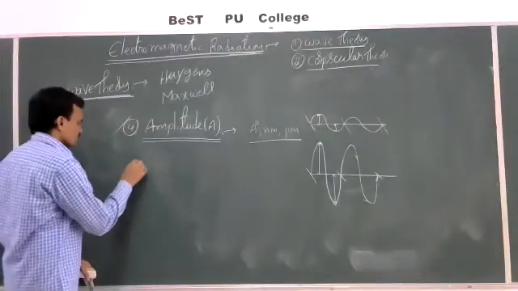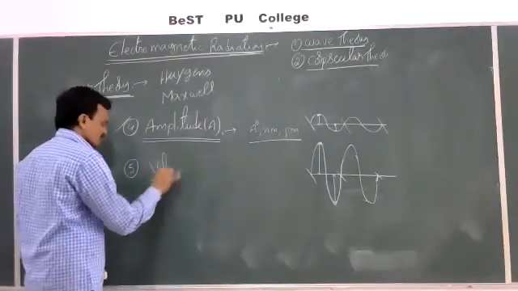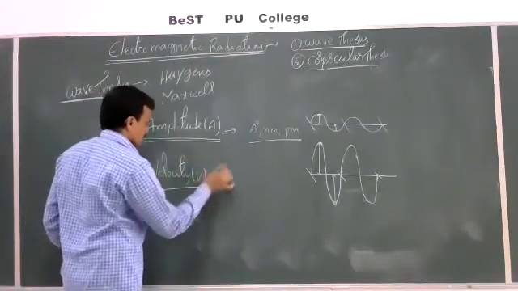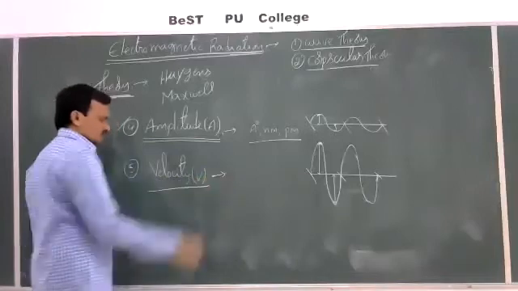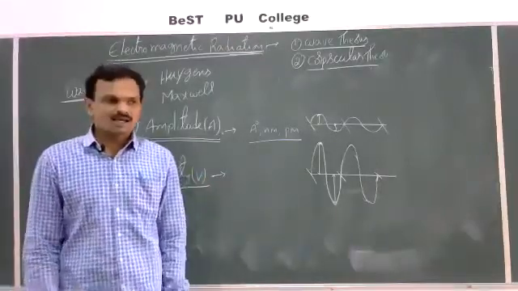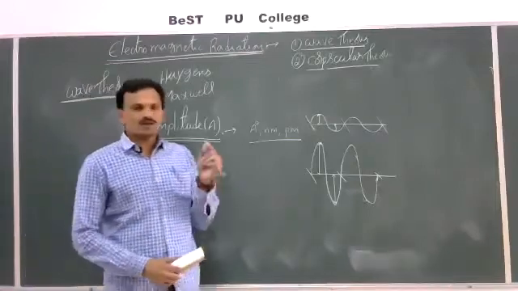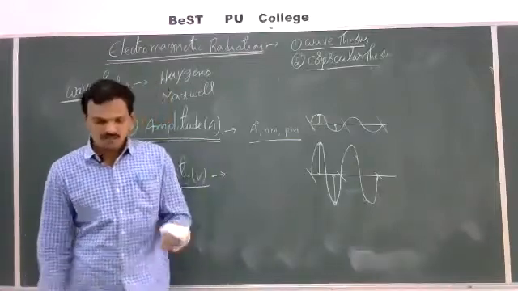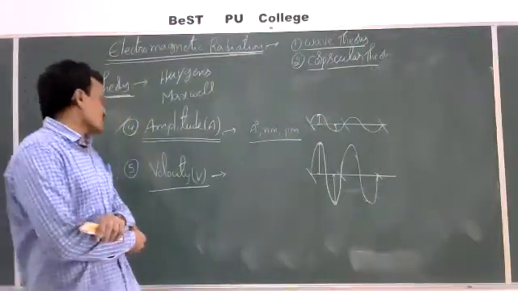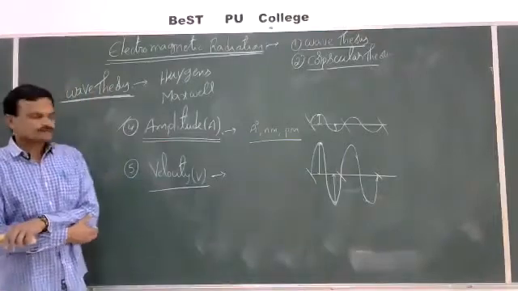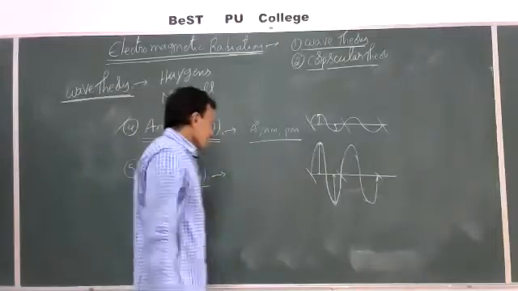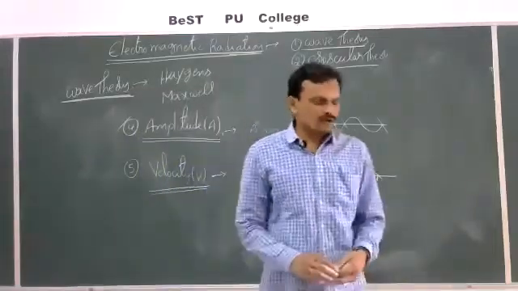And one more term, velocity. The symbol V, wave velocity. So wave velocity is nothing but the distance traveled by a wave in 1 unit time, just like the velocity definition. The distance traveled by a wave in 1 unit time is known as wave velocity. So these are some characteristics of electromagnetic radiations.